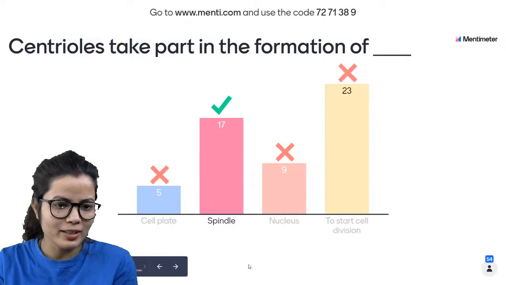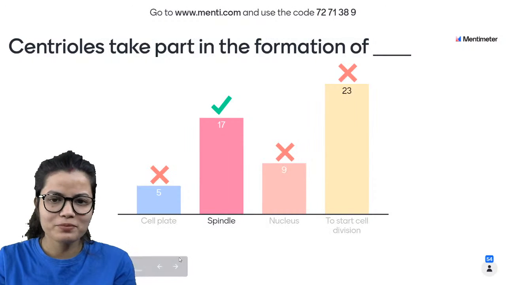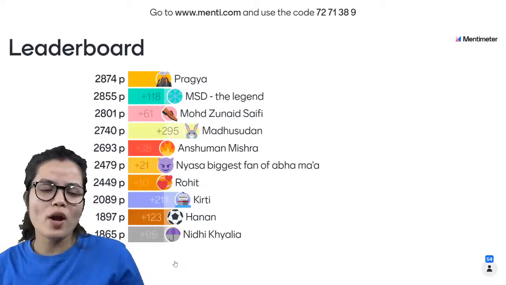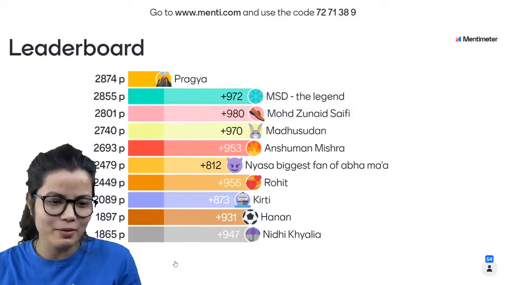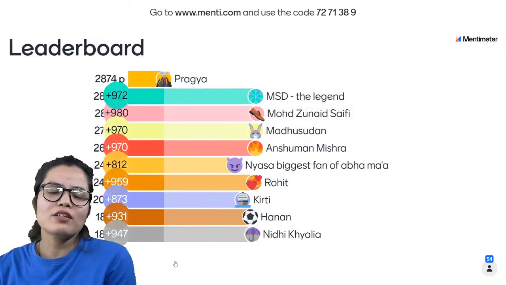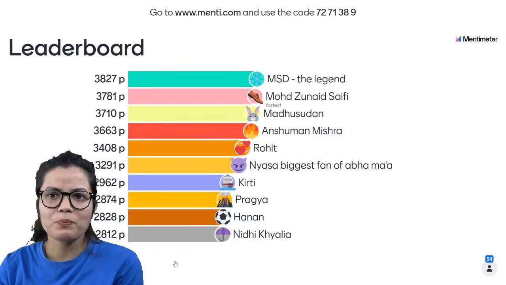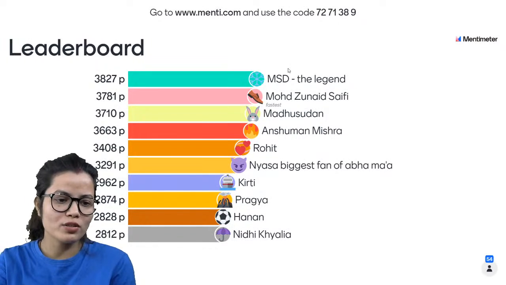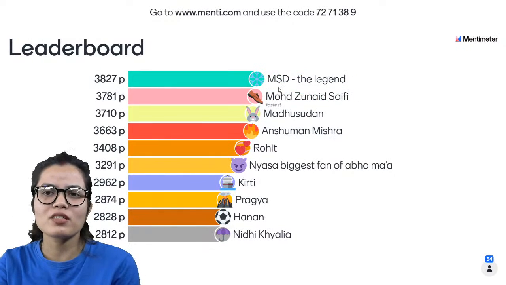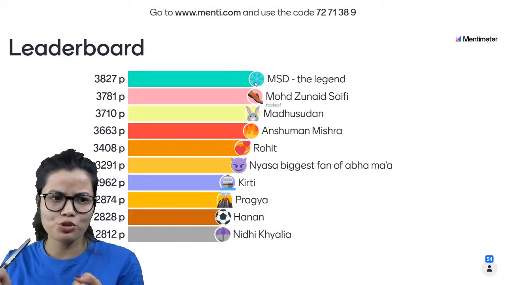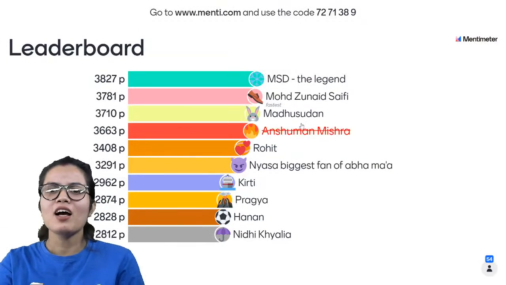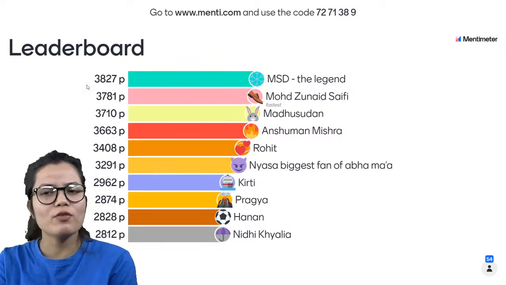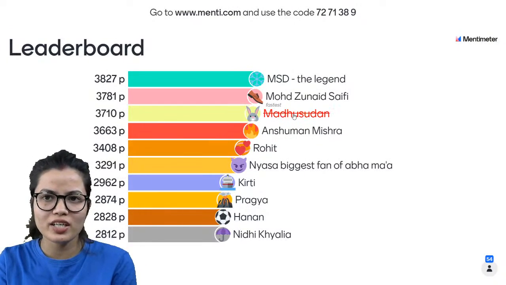Everybody come to the Menti. Let's check the leaderboard. So if you are enjoying the session and the questions, please do not forget to hit the like button and share it with your friends as well. Okay, wow, fourth question, another person is on the top of the leaderboard, dear, and the name is MS Dhoni. I think it should be Abhinav. Okay, it should be Abhinav, and the points are 3827. You are doing great. All of you are doing great.